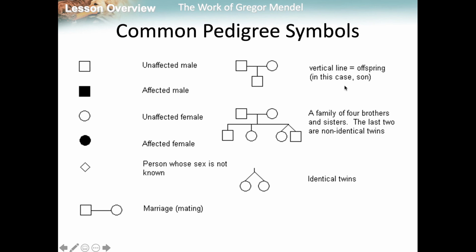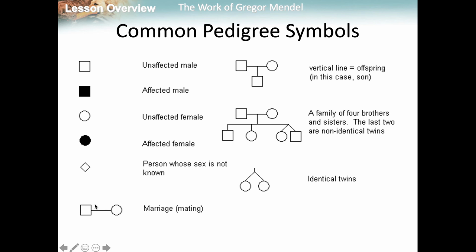Now, we're going to be going over pedigrees, which is basically a family tree, but this family tree determines disorders. Males are square, females are circular. If it's shaded, they are affected. If it's not shaded, they're not affected. What it doesn't show on here is that they will usually show carriers as having half of it. Carriers have the trait with them, but they're not expressing it. They're just carrying it. So it would show half the square or half the circle as a carrier.